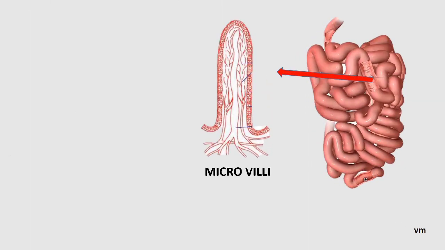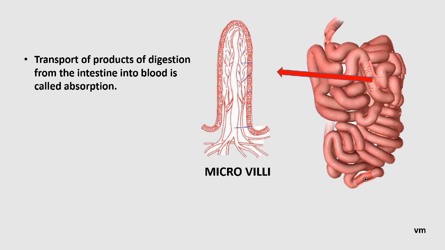The smaller molecules are now transported into the blood. Digested smaller molecules are transported into the blood through the walls of the intestine. This process is called absorption. Internally, the small intestine has a number of finger-like projections called villi.